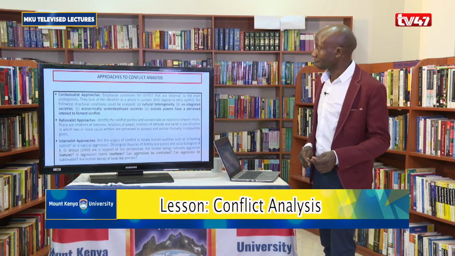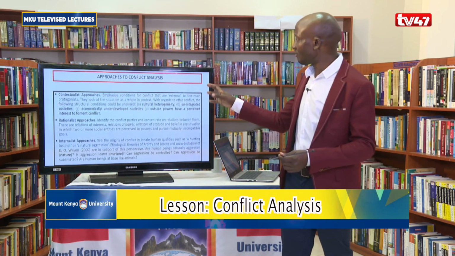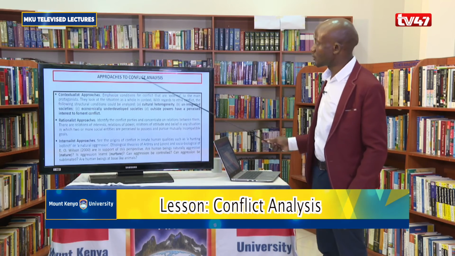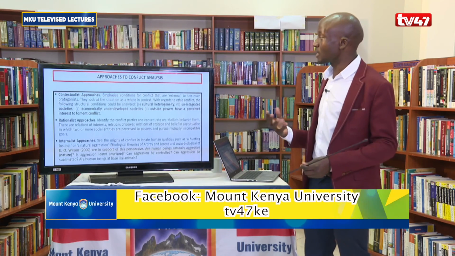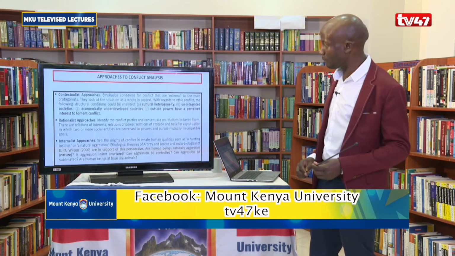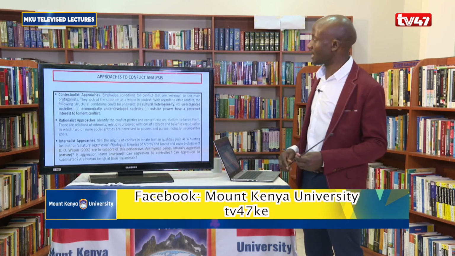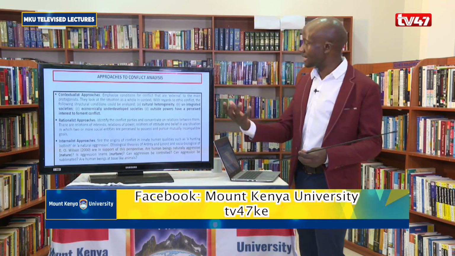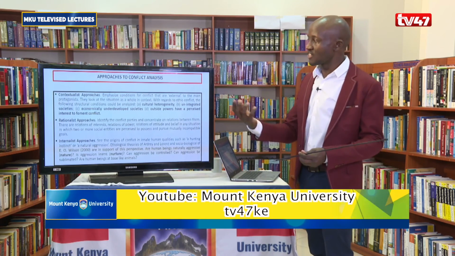And then we quickly focus on the approaches to conflict analysis. What types of approaches can you use to analyze a conflict? One of them is the contextualist approach, which helps you look at the environment within which the conflict is happening, so that you can look at the politics that is taking place there, the cultural aspects.